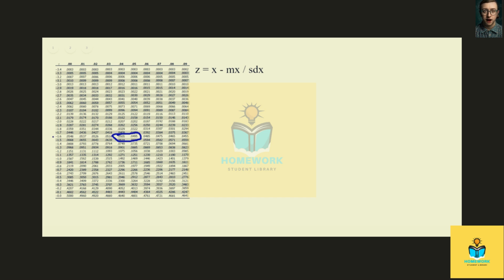So we'll start with this number right here, negative 1.6, okay? So we'll say z equals negative 1.6.